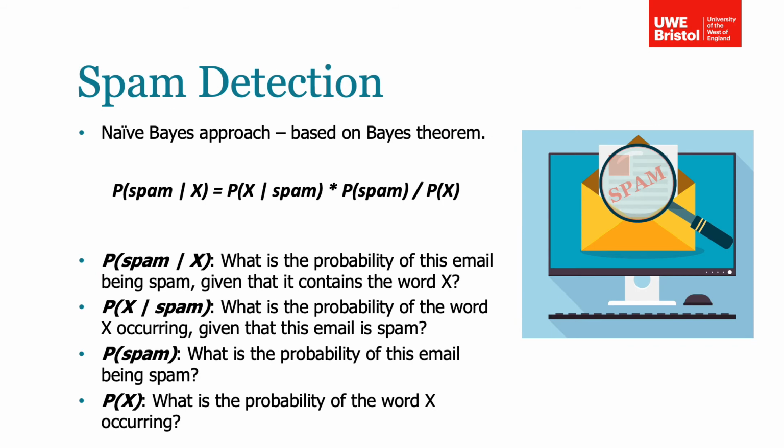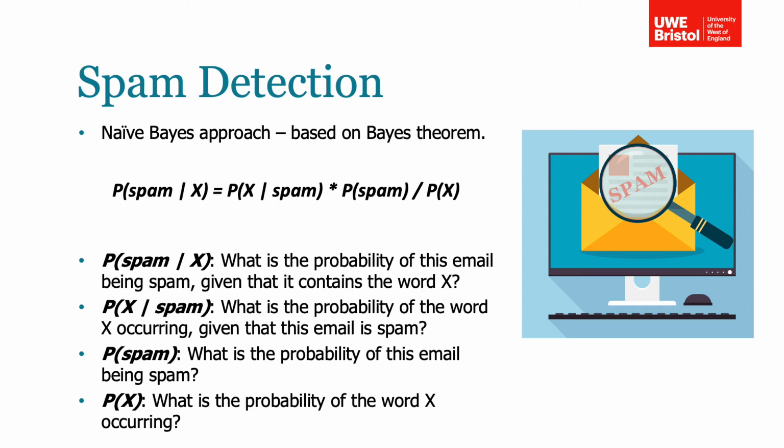Spam detection. Another popular task for text analytics is identifying whether an email is spam or not. As the use of email has exploded, so has the volume of spam email received. However, many providers have developed good models for detecting between genuine email and spam. So how do they work?